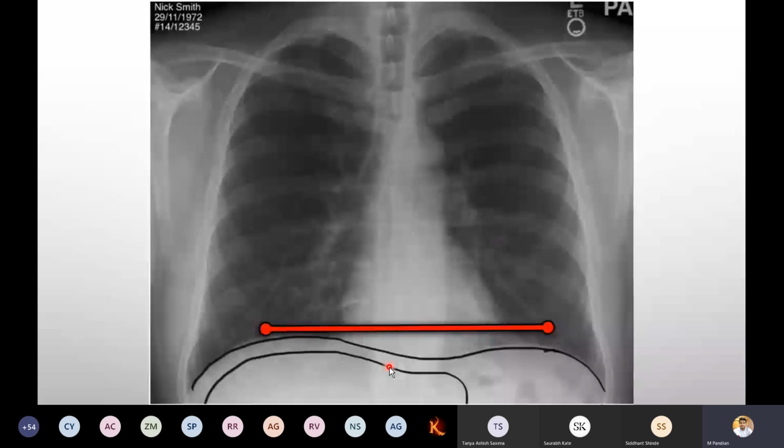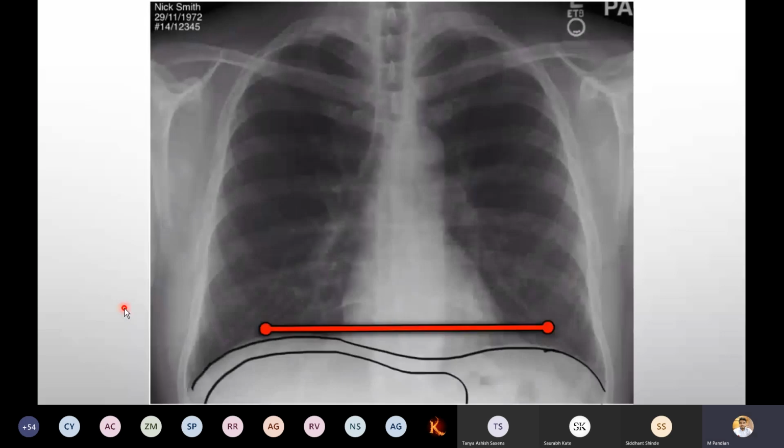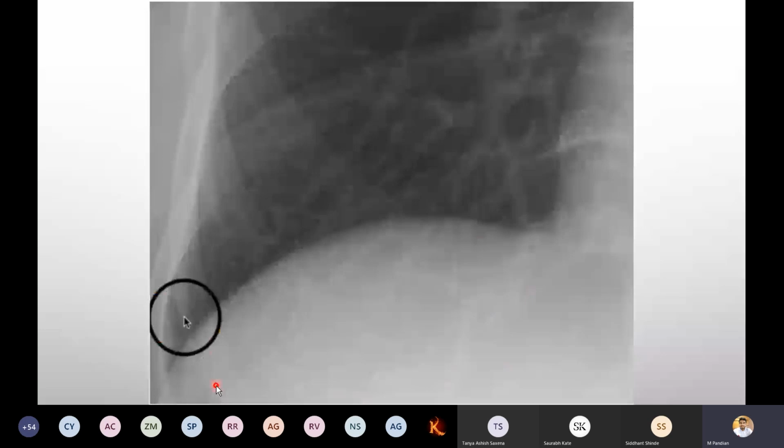Okay, now what is this angle called? Anybody knows? Now I am going to focus on this point. I just zoomed it to show you guys. This angle is called costophrenic angle or diaphragmatic angle. Remember, costophrenic angle or diaphragmatic angle. Why is this angle important? You can see this angle is sharp, isn't it? Wherever there is a pleural effusion, this angle is not visible this sharp. It becomes blunted. Everybody following me?